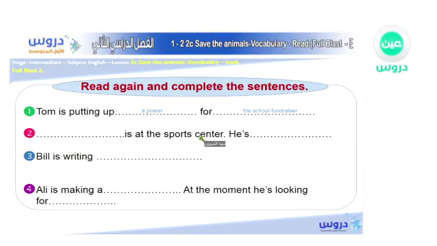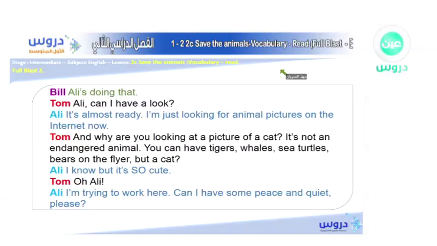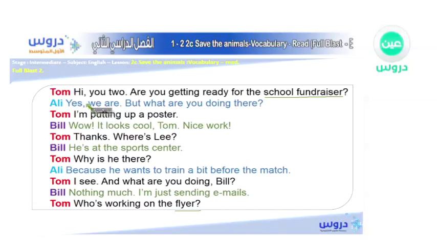Blank is at the sports center. He is doing something. Who is that person? And what is he doing? Do you think it's Ali? Okay, let's check it out. So once again, he said, I'm putting up a poster. All right, no problem. Let's read it again together.